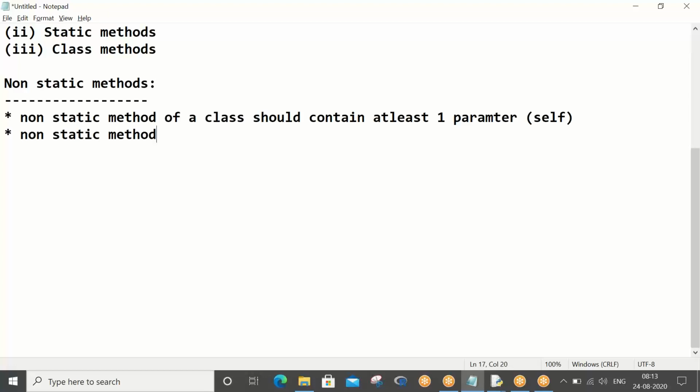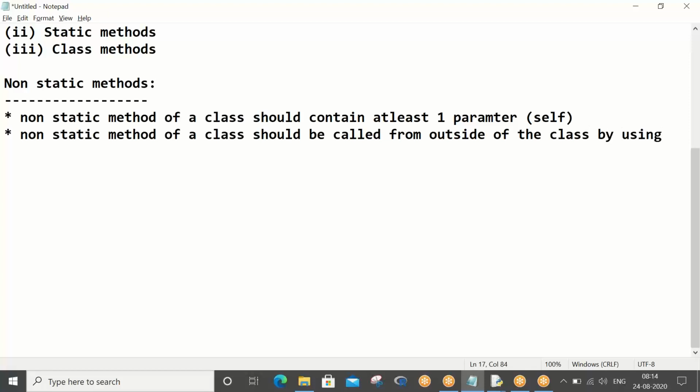Non-static methods of a class should be called from outside of the class by using a reference variable. That's what you have been using: x1, y1, these are all reference variables.